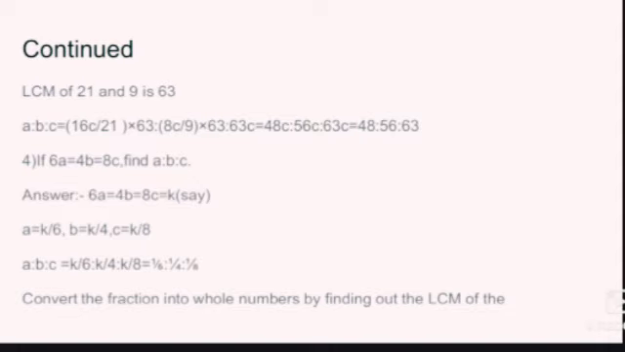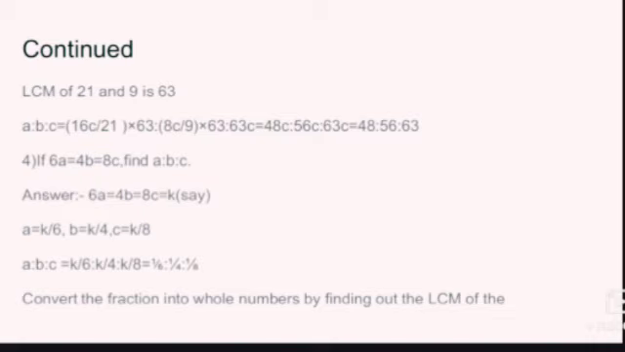So A is to B is to C is, as you can see, the first term, that is A, multiplied with the LCM 16C by 21 into 63, second term multiplied with 63, and third term also multiplying with 63, we get 48:56:63.